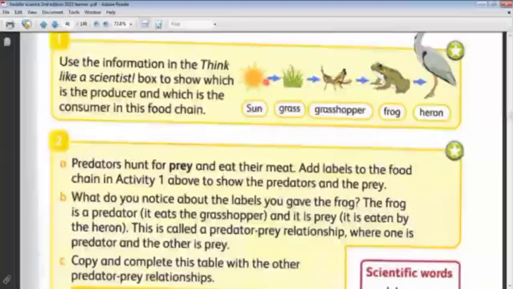The arrows in the food chain always face this direction. The arrow from the grass to the grasshopper faces this direction. This arrow, as we said, means is food for. Grass is food for grasshopper. Grasshopper is food for frog. Frog is food for heron. Okay.